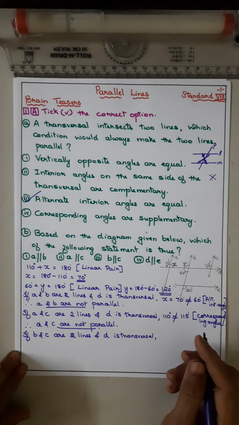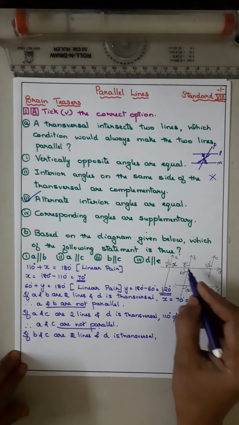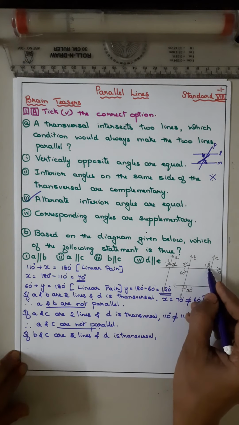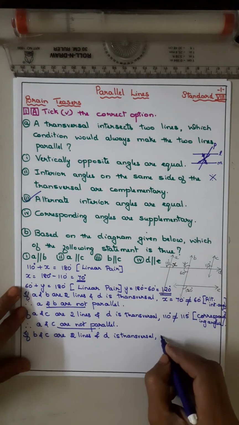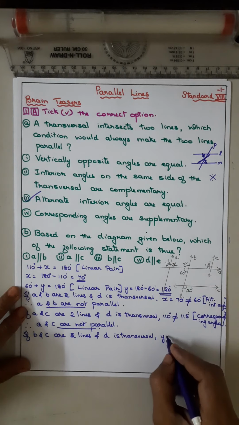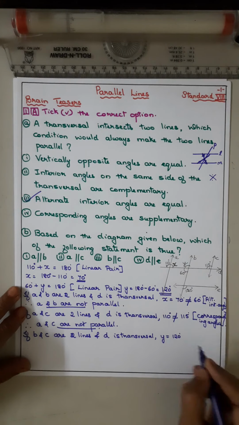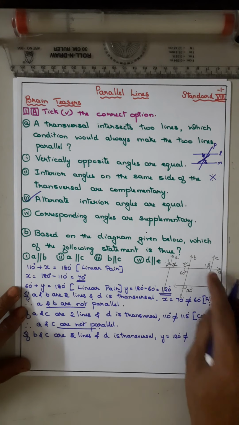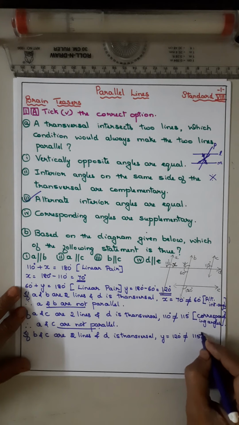It is a Y. This is Y. Y should be equal to 115, isn't it? Y, how much you got? Y is equal to 120, but it is not equal to 115.